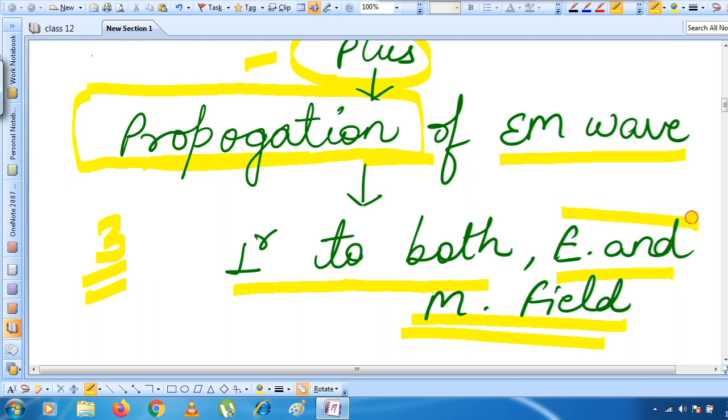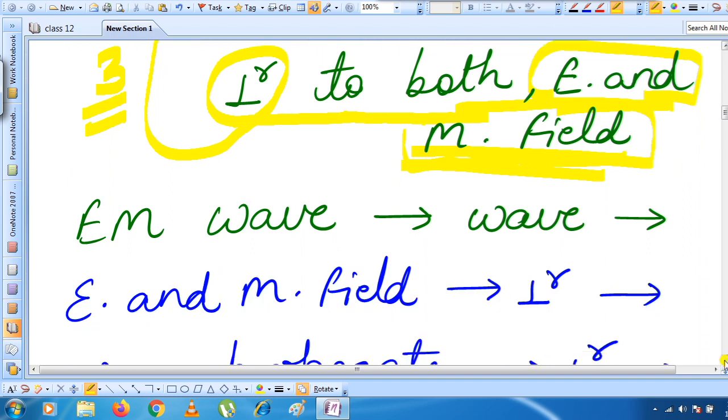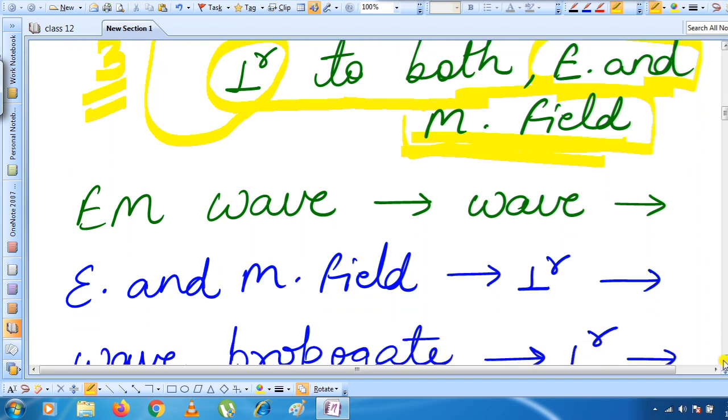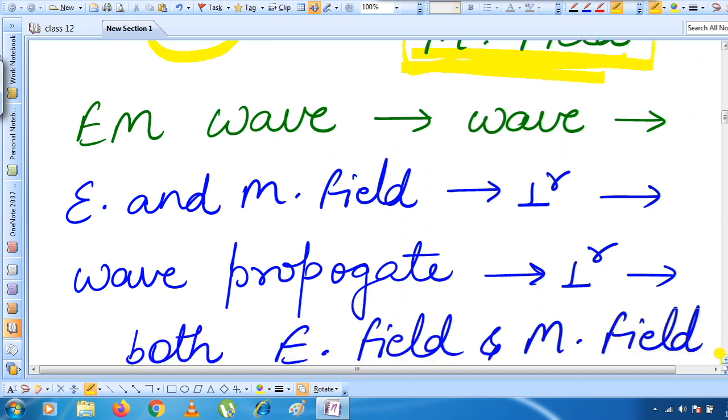Since we already studied that the electric and magnetic fields are perpendicular to each other, and if the propagation also becomes perpendicular, that makes these three things mutually perpendicular to each other. With the help of a graph, or figure, I will explain it to you once again, so don't panic if you haven't understood.